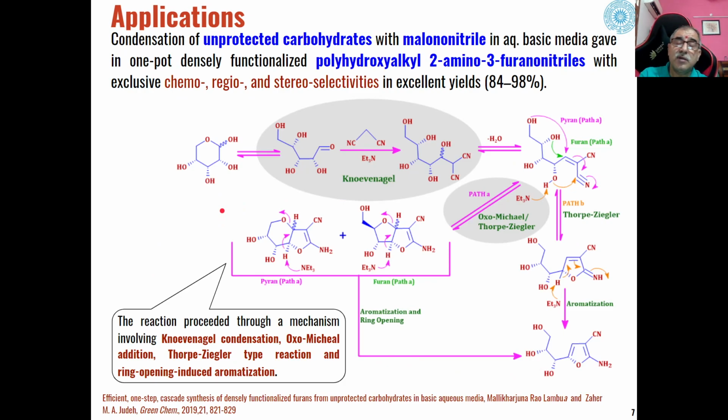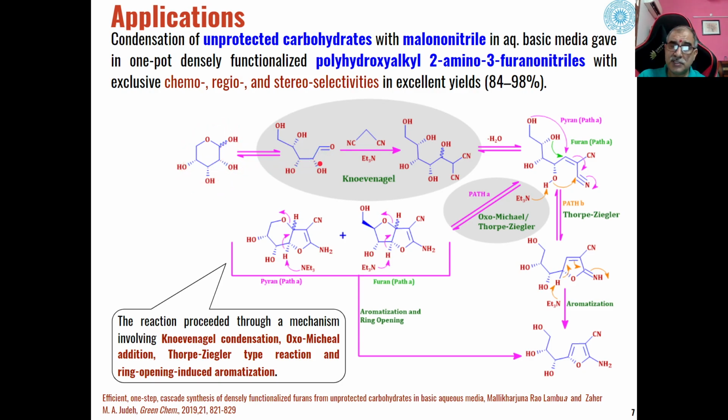Then the Thorpe-Ziegler reaction is also used for the condensation of carbohydrates with malononitrile in an aqueous basic medium. For example, if we have this type of polyhydroxy carbohydrate which is not protected, these hydroxyl groups are free, and this is the cyclic structure of the carbohydrate.